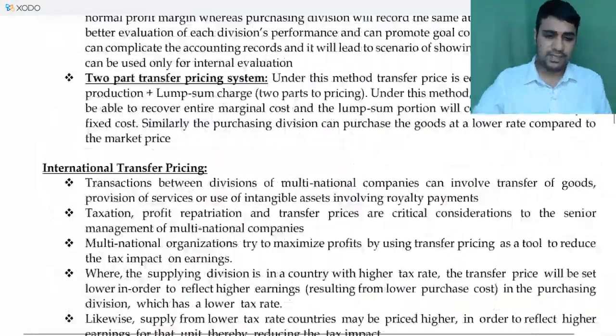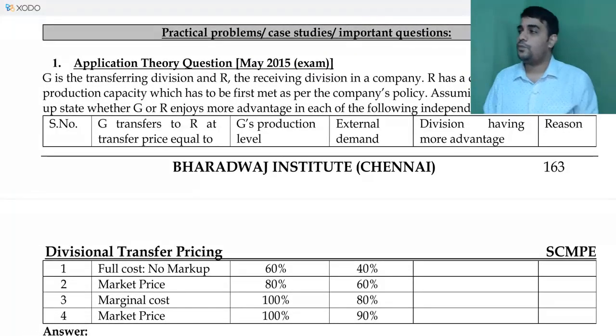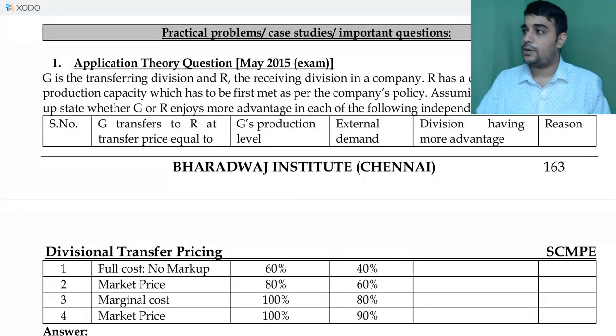Okay, there's something called proposals for resolving conflict, and international transfer pricing. I'll cover them once we start doing the problems. So I'll start doing the problems from the next session. We'll end with this. If there are doubts, I can take them up.